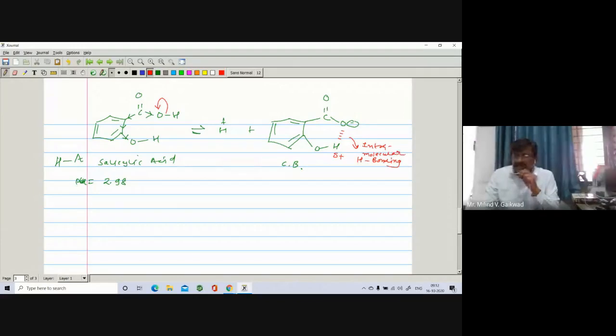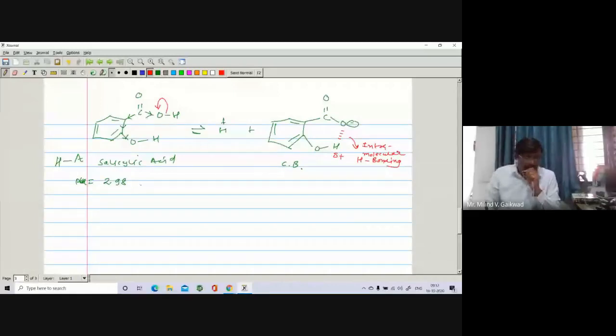As it is present inside a molecule, it is intramolecular hydrogen bonding, right? So here you have seen the acidity of benzoic acid and orthohydroxy benzoic acid. So you have to see which factors affect its acidity, increase or decrease.